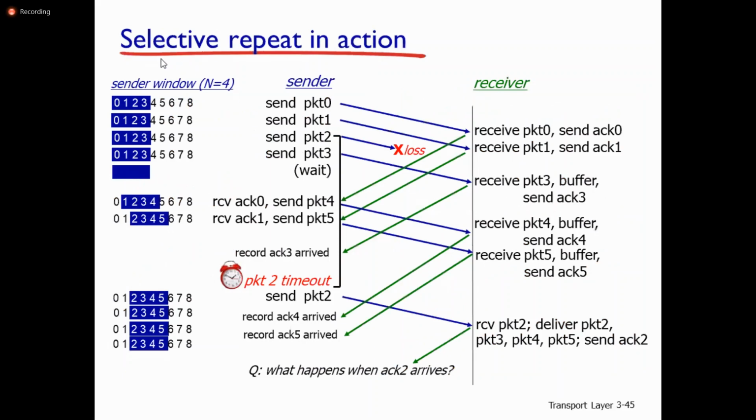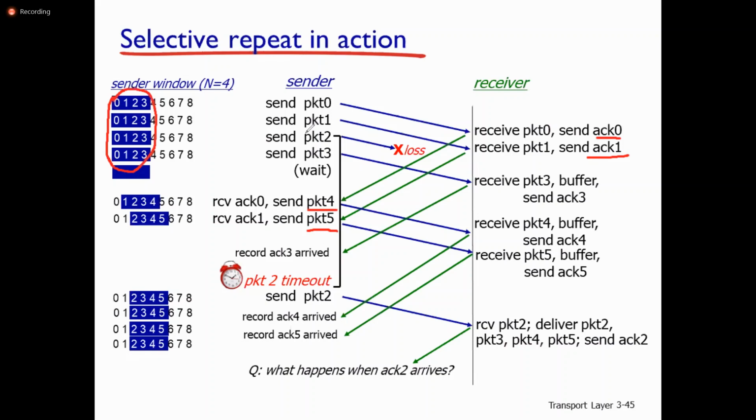You can observe here selective repeat in action. On the sender side, there are 4 packets in the window. Each packet is transmitted one by one: sending packet 0, packet 1, packet 2. Packet 2 is lost. Packet 0 is received correctly, so it sends acknowledgement 0. Packet 1 is received correctly, and it sends acknowledgement 1. Whenever the acknowledgement for packet 0 arrives, it sends packet 4. Packet 1 received correctly, sends packet 5.